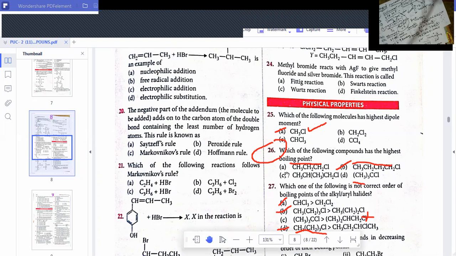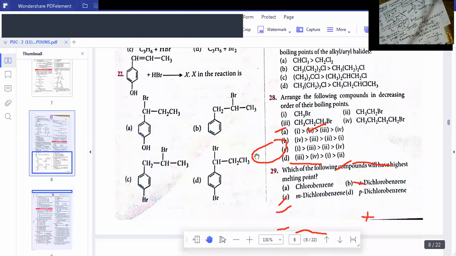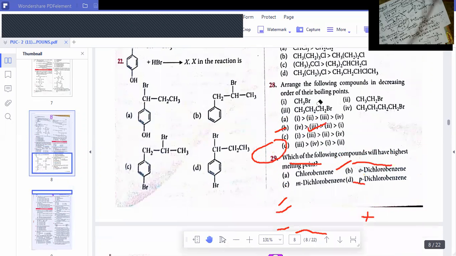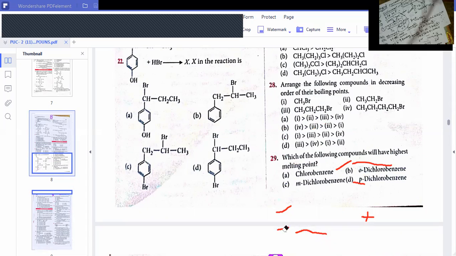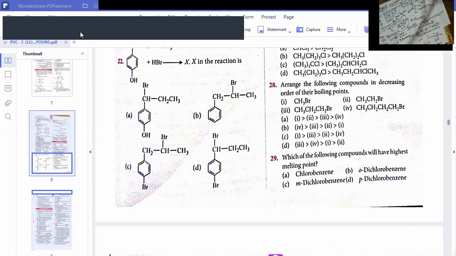Question number 8. So you can answer easily question number 7 also, 8 also, right? See the option, question number 8. Arrange the following compounds in increasing order of boiling points. Just see which has more size. Compound 4 has 5 carbons. For the same alkyl halide it depends on size, you know. This has 3 carbons, this 2 carbons, this 1 carbon. As the number of carbons increases, boiling point would be more.